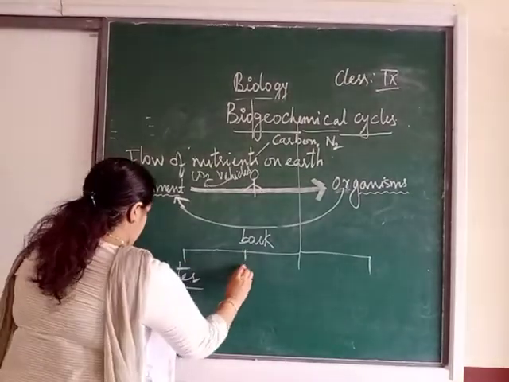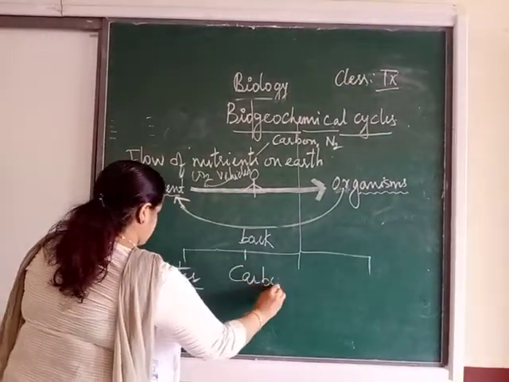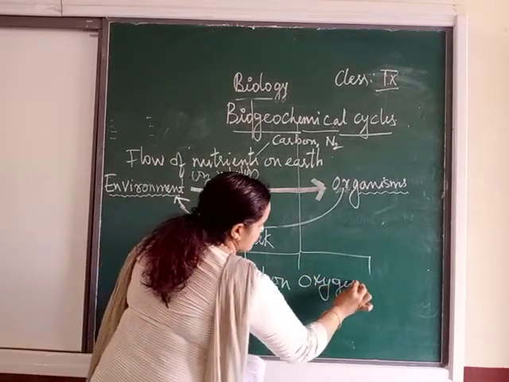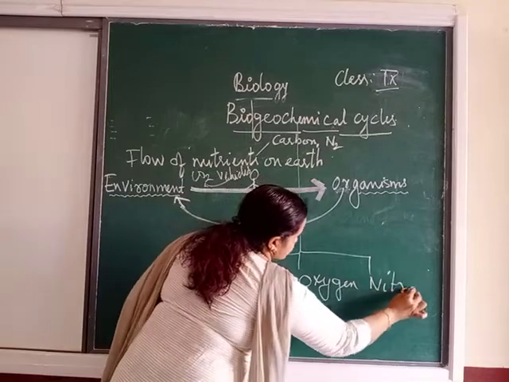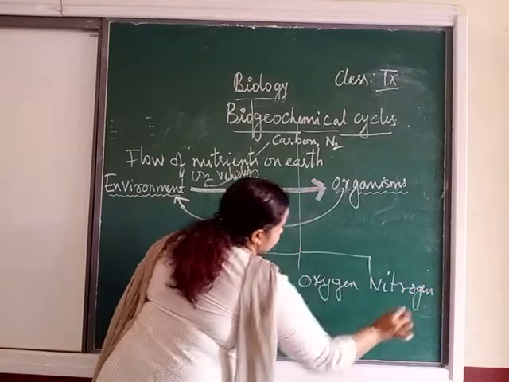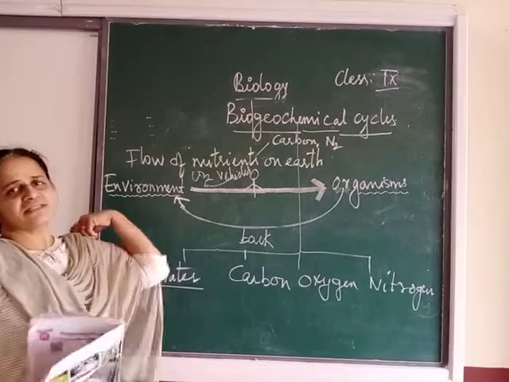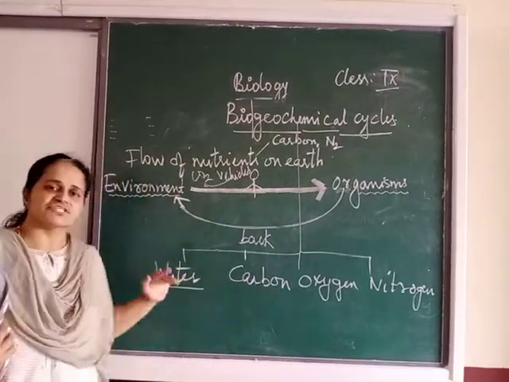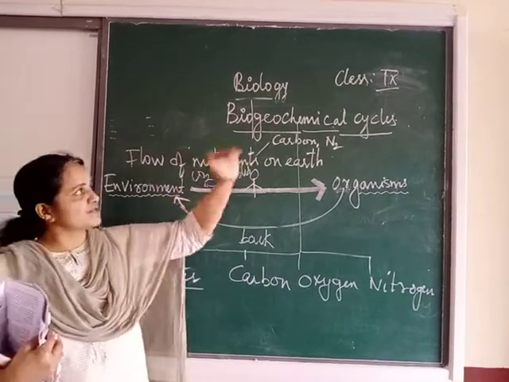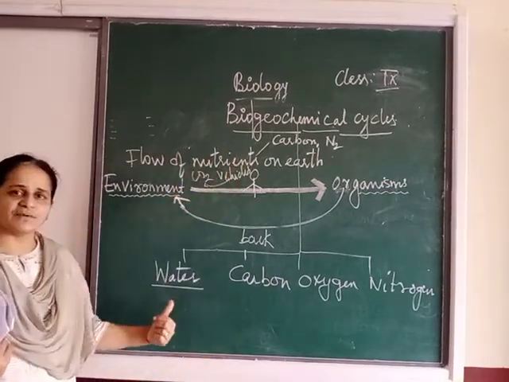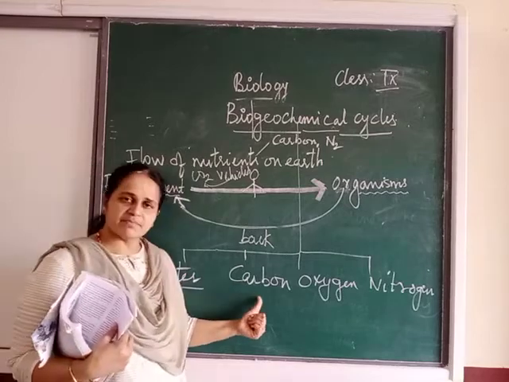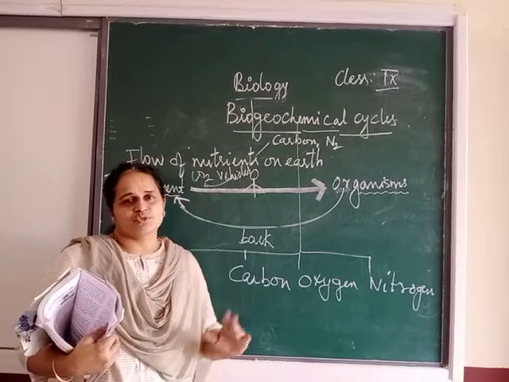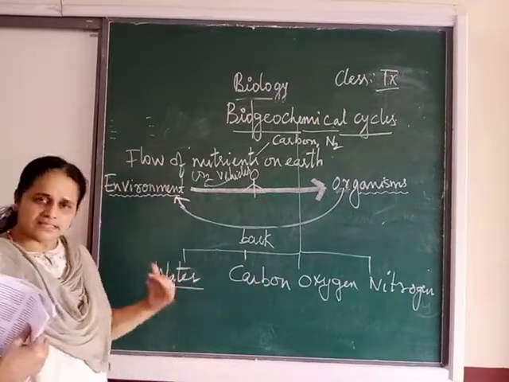Then we have carbon, then we have oxygen and nitrogen. So these are the different examples of the cycles. There are many other cycles, but we are going to talk about these cycles in our chapter 11, that is biogeochemical cycles. Firstly, we will talk about the water cycle, carbon cycle, oxygen cycle, nitrogen cycle. So we are going to start with the water cycle.